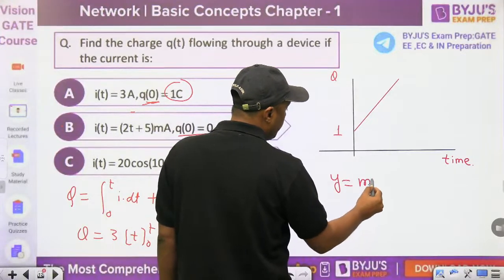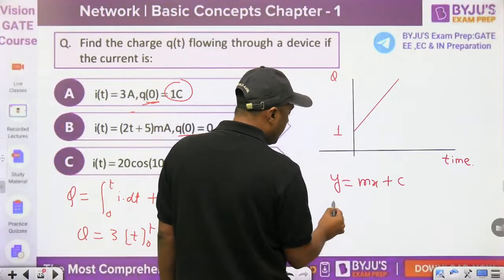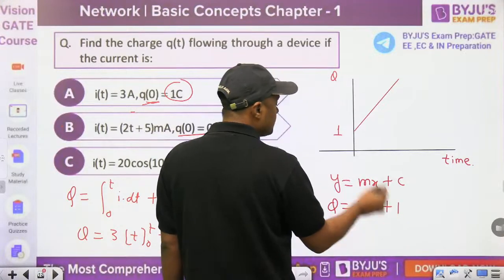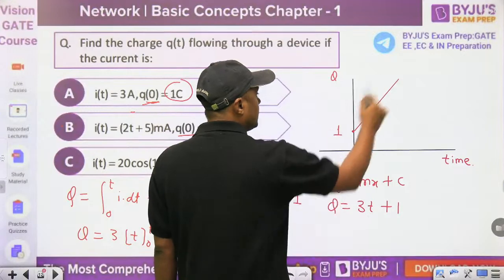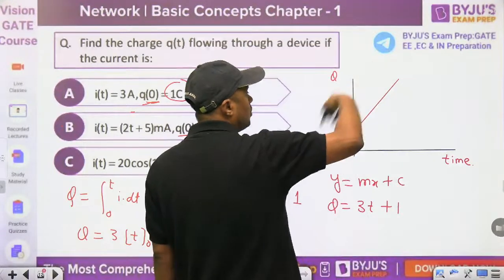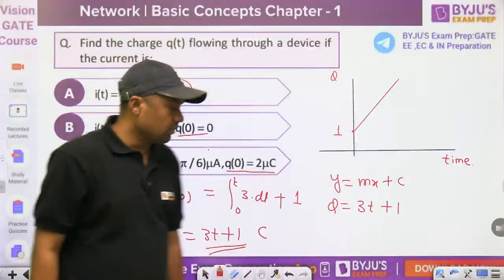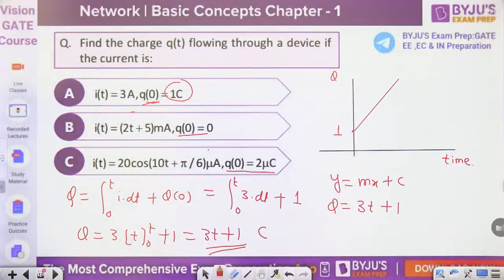So always remember the line: y is equal to mx plus c. Here y is q, m is the slope 3 in 3t plus 1, and what is the intercept c? That is 1. And that is the line; the charge will follow this line. Now you can find the value at any particular time. The slope is constant, that is 3. This is for the first question.